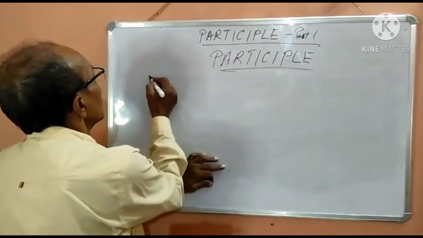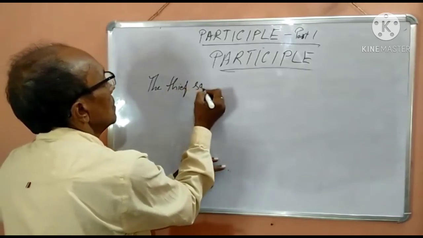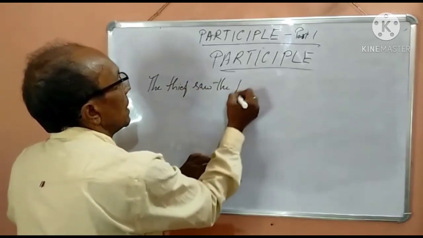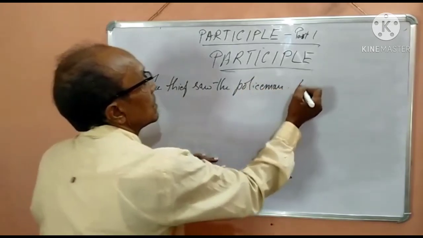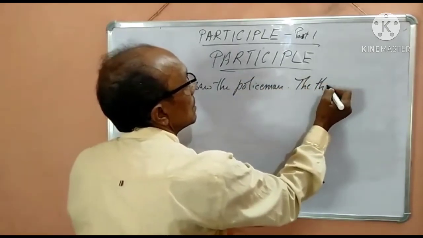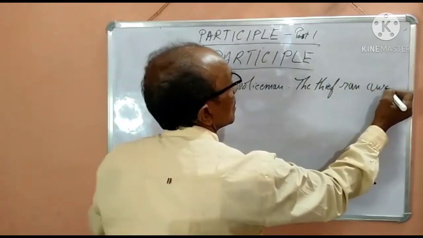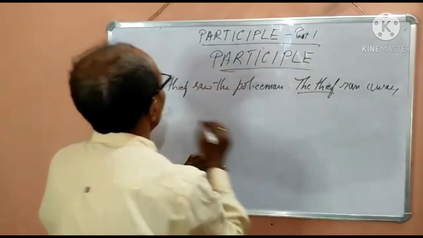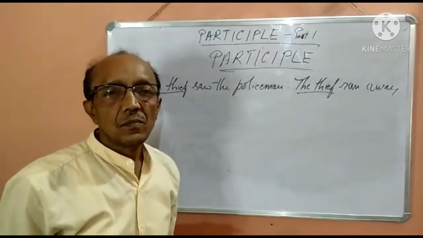You see, the thief saw the policeman. The thief ran away. Now here, in both the sentences, the subjects are common: the thief.